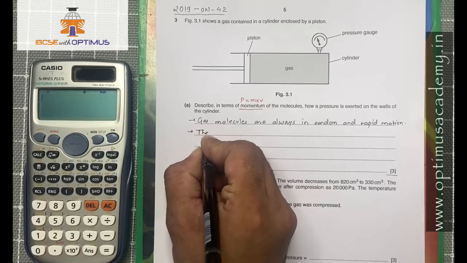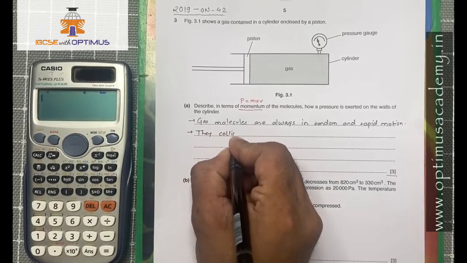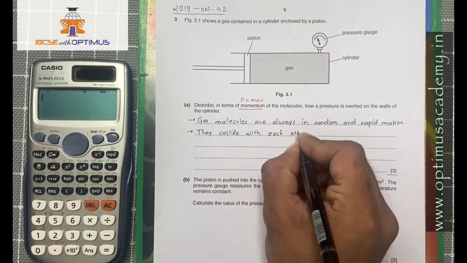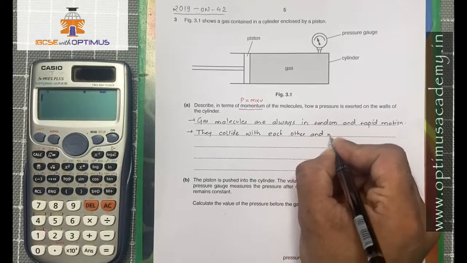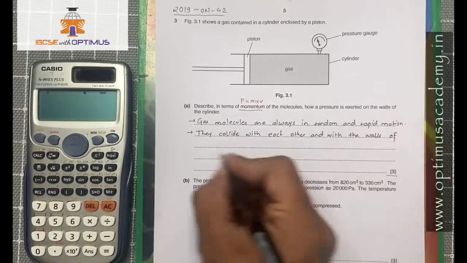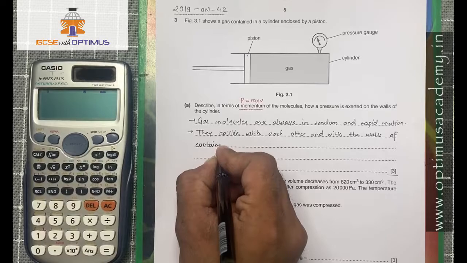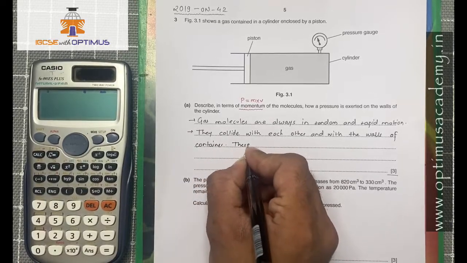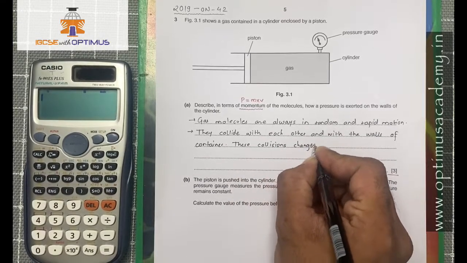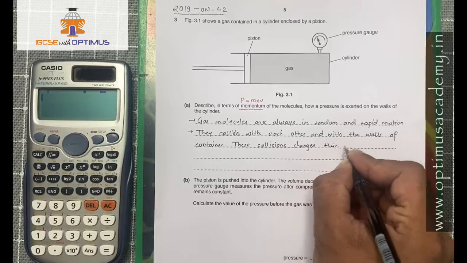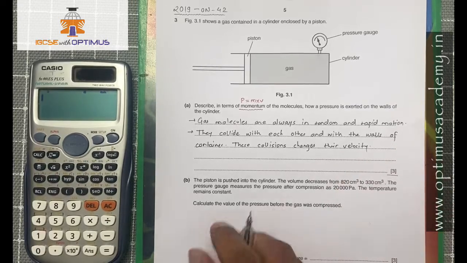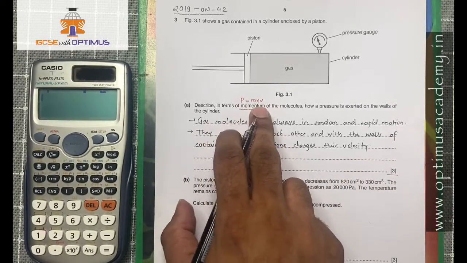So the second point we will write is they collide with each other and with the walls of container. These collisions change their velocity. So we know that whenever two particles will collide on each other, their velocity is going to change, and change in velocity will change the momentum because momentum depends on velocity.